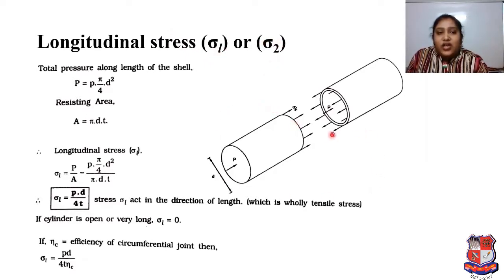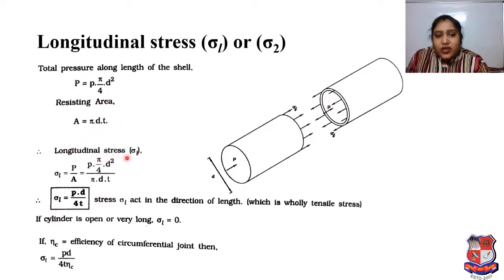to observe the figure. From that figure, you can understand pressure is there, stresses are there, diameter is given. Okay, so here the total pressure along the length of the shell, capital P, is equal to small p pi by 4 d square. And what will be the resisting area? It will be pi dt, right?